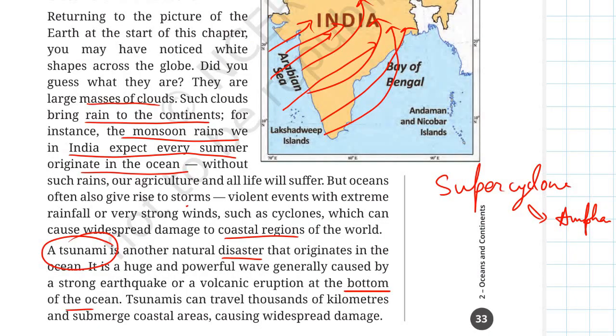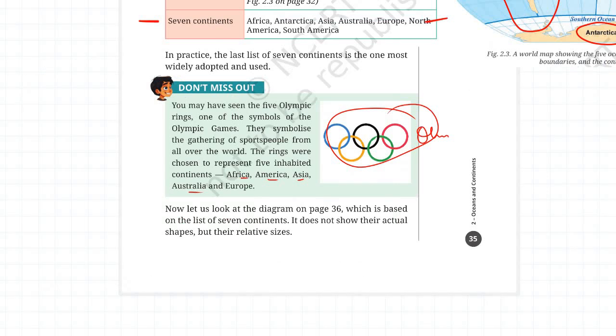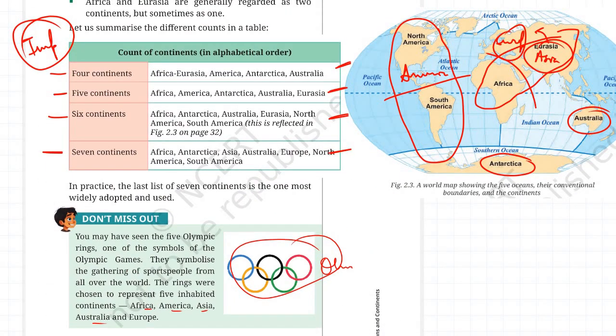Okay, students. So today you have learned about the relation of this symbol of Olympics with our continents. Interesting, isn't it? Yes. So these concepts are interrelated.